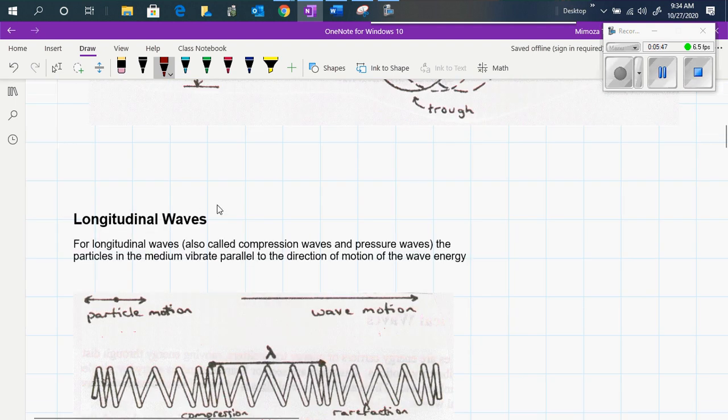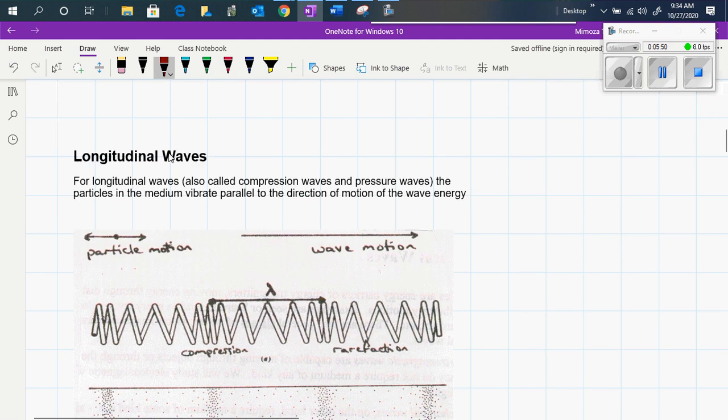The second type of wave is known as the longitudinal wave. For the longitudinal wave, the particle motion and the wave motion are in the same direction. Very common when you have a spring. If you have a spring on a horizontal surface with no motion, and then you either compress it or expand the spring and let it go, what do you see?